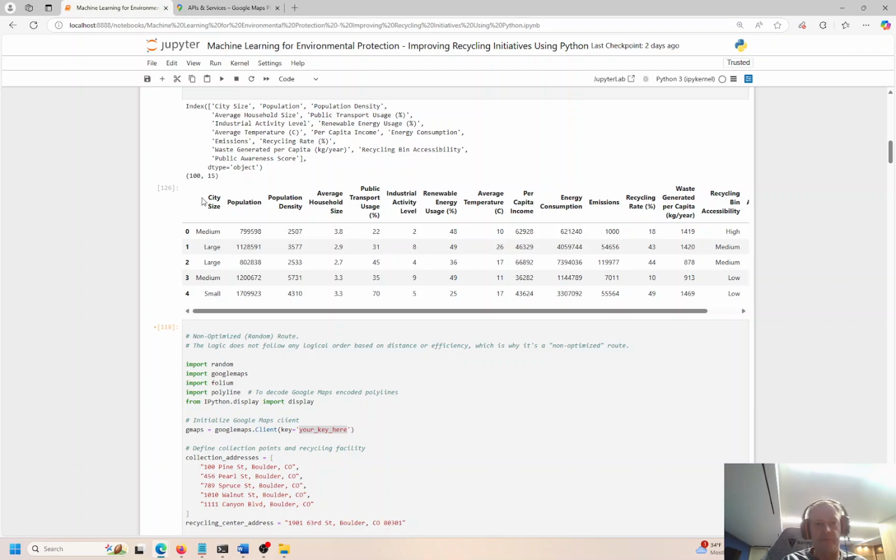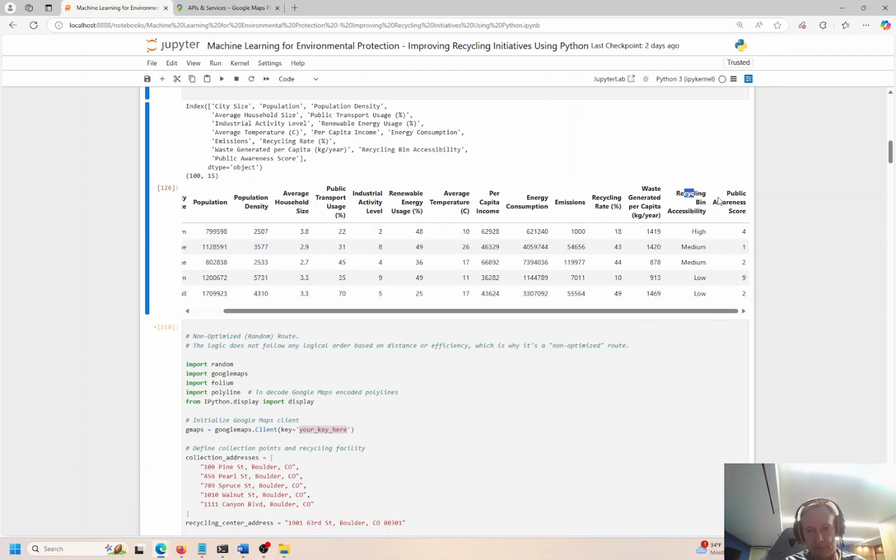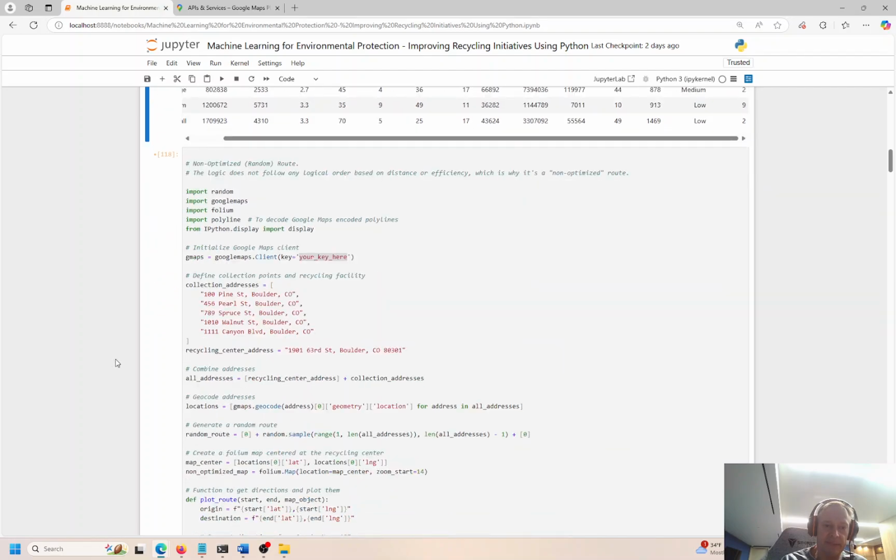So this is the original data frame: city size, population density, average household size, public transit, industrial level, renewable energy usage, that's important, average temperature in centigrade, per capita income, that's the income spent, divided by all the households or by the population, right? Energy consumption, emissions, recycling, waste generated, recycling bin accessibility, and public awareness score. So this is the public awareness campaigns about recycling. That's what that number is, right?